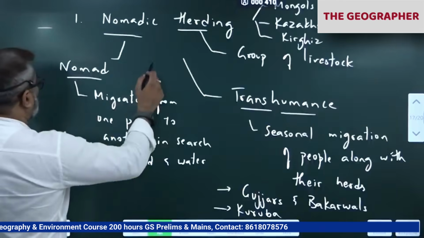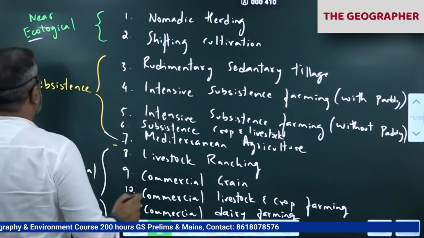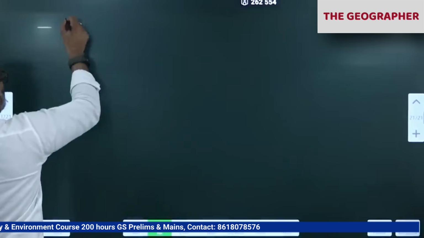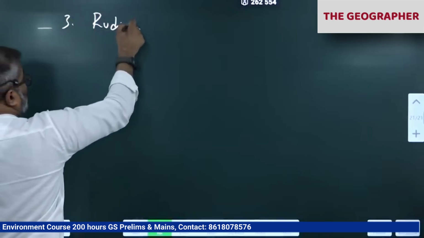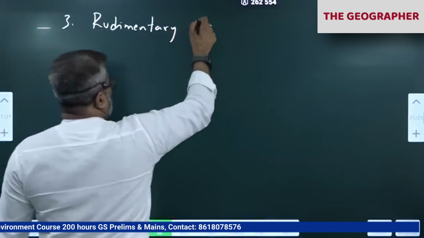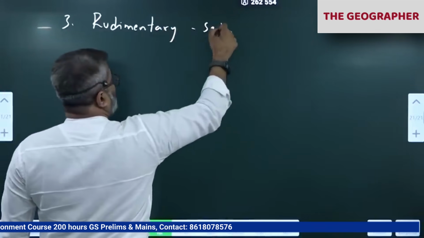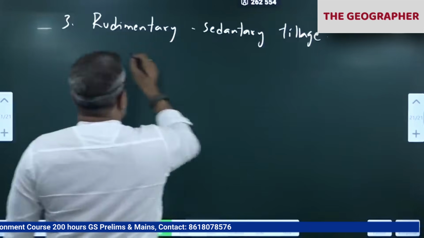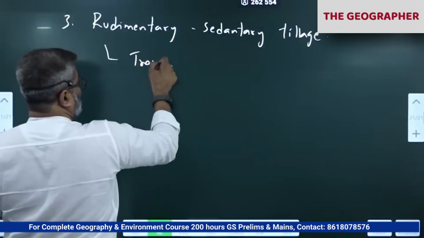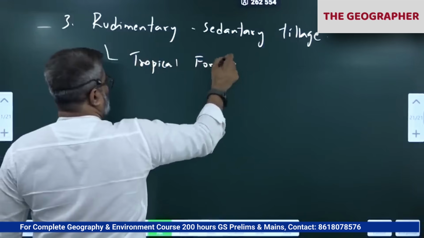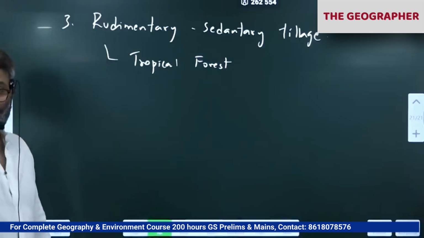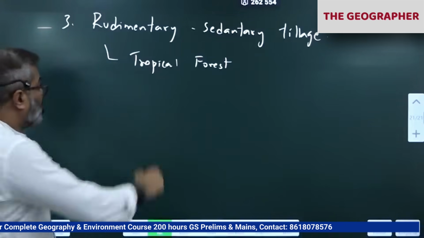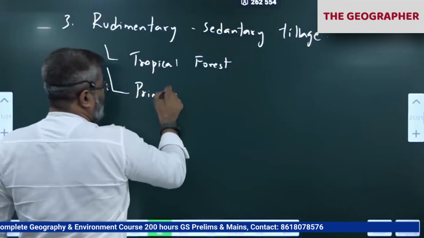Which is the third one in the list? Rudimentary sedentary tillage. Third one. See the word rudimentary, sedentary, tillage. This is again practiced in the tropical forest. All those places where people have stopped shifting cultivation, now they are practicing rudimentary sedentary tillage. Again, a primitive practice.